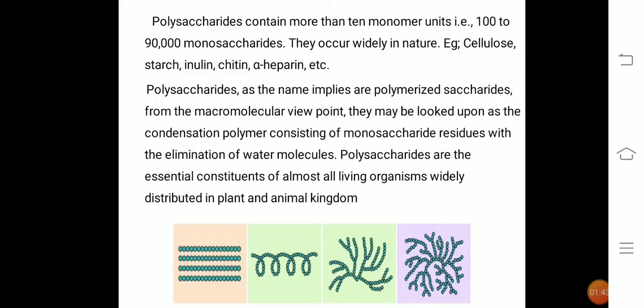Polysaccharides, as the name implies, are polymerized saccharides. From the macromolecular viewpoint, they may be looked upon as condensed polymers consisting of monosaccharide residues with the elimination of water molecules. Polysaccharides are essential constituents of almost all living organisms, widely distributed in the plant and animal kingdoms.